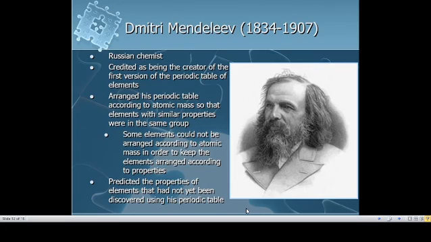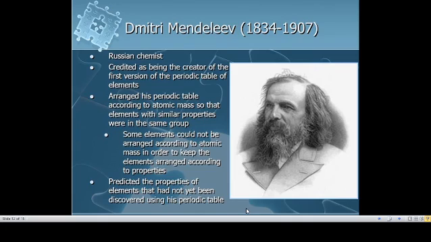And the next scientist, Dmitri Mendeleev. Dmitri Mendeleev was a Russian chemist. He formulated the periodic law and tabulated the elements in a table called the periodic table. You have all seen the periodic table? That means all the elements are arranged in a particular order, in rows and columns.